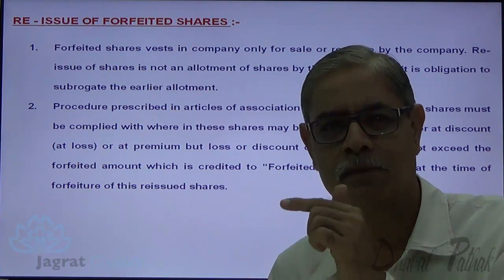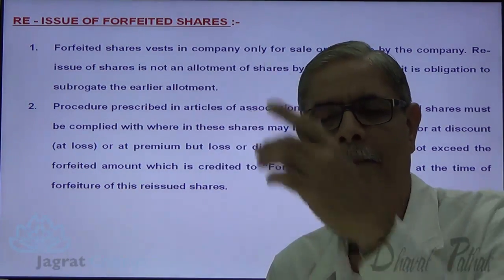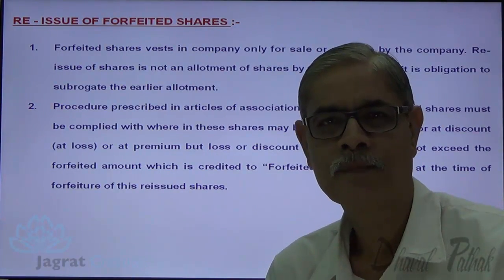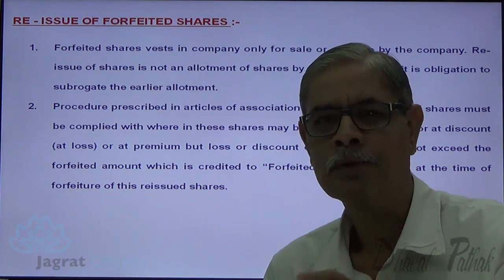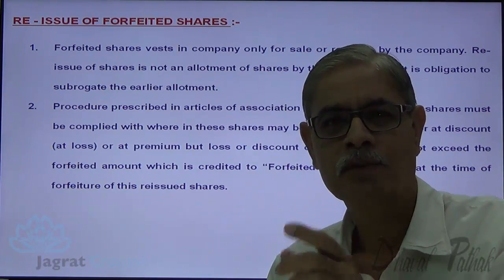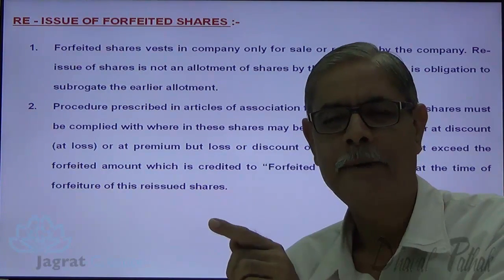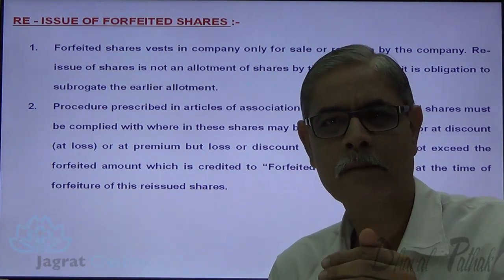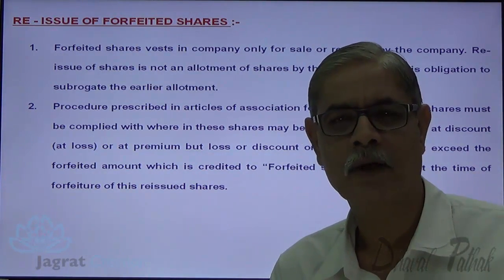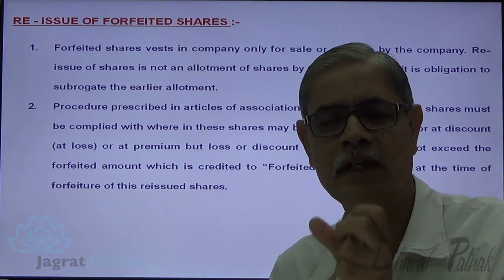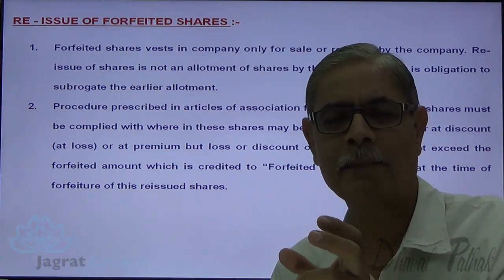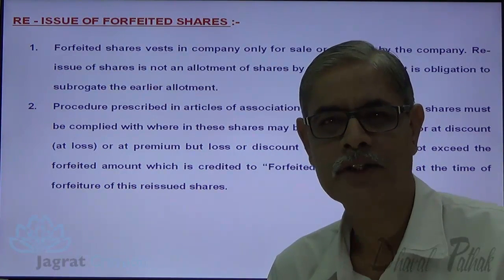Suppose these forfeited shares are reissued at premium, so the amount charged is more than the face value. In that situation also, the share forfeiture income that stands as a credit balance in share forfeiture account gets transferred to capital reserve account, because that forfeiture income is not applied at the time of reissue of forfeited shares.